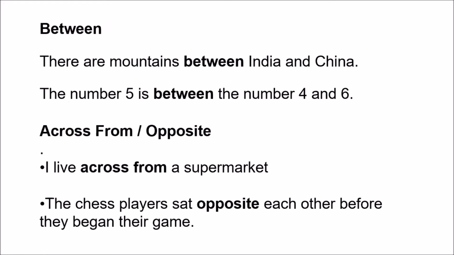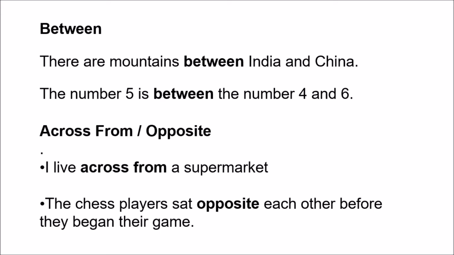We have a few more prepositions. For example, between. Between normally refers to something in the middle of two objects, two things, or two places. For example, there are mountains between India and China, and the number 5 is between the number 4 and number 6.